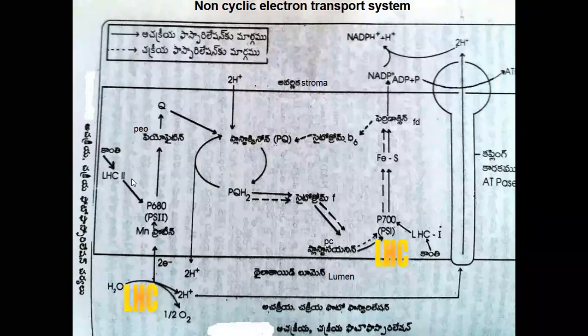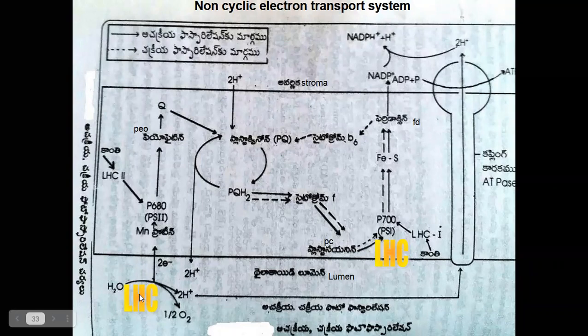That photon energy passes to photosystem 2. At the same time, the oxygen evolving complex, present near photosystem 2, helps in lysis of water molecule and releases protons, electrons and oxygen gas.